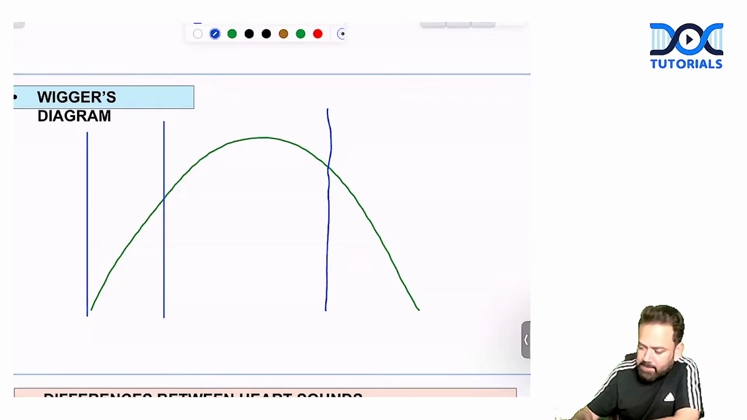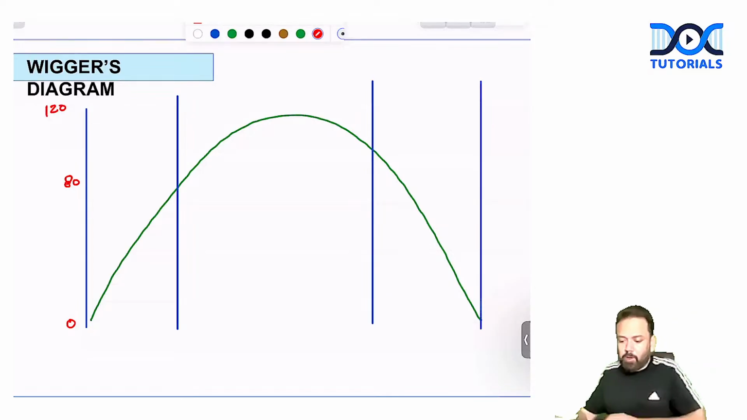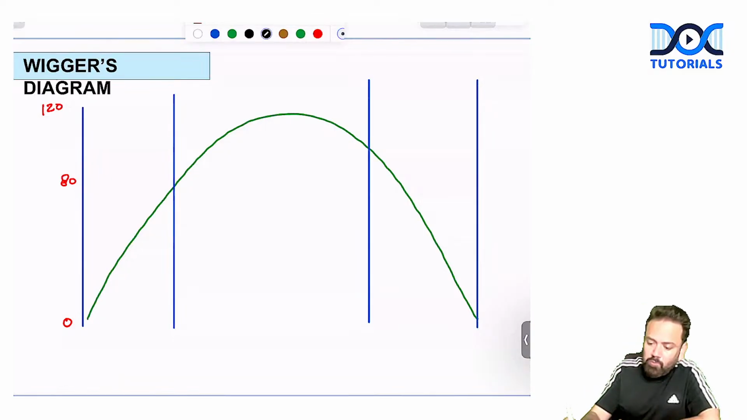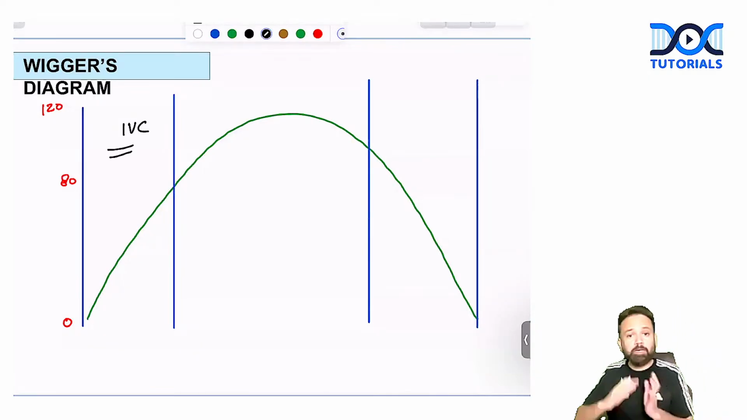Only if you understand the cardiac cycle through pressure difference change, only then can you understand the Wiggers diagram. So this is your 0 mmHg, 80 mmHg, 120 mmHg. From 0 to 80 mmHg, as we just discussed, your ventricles are contracting in a closed chamber. So that is called isovolumetric contraction.